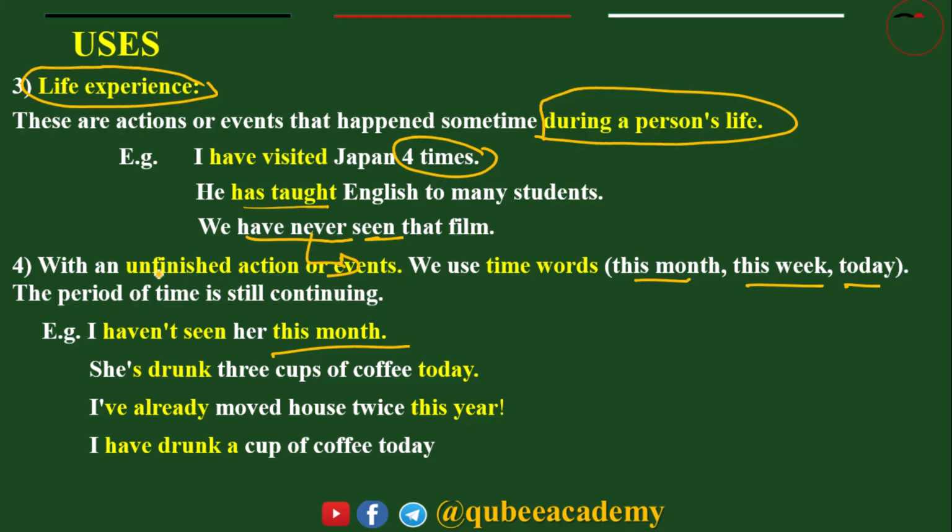She has drunk 3 cups of coffee today. She might drink more before the end of today, but up to now she has drunk 3 cups of coffee. So, unfinished action.